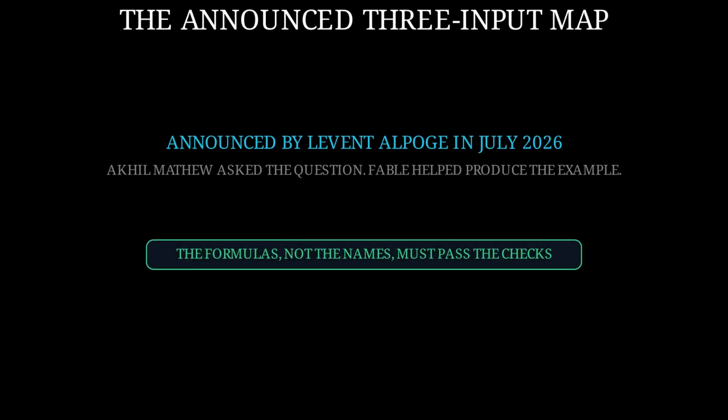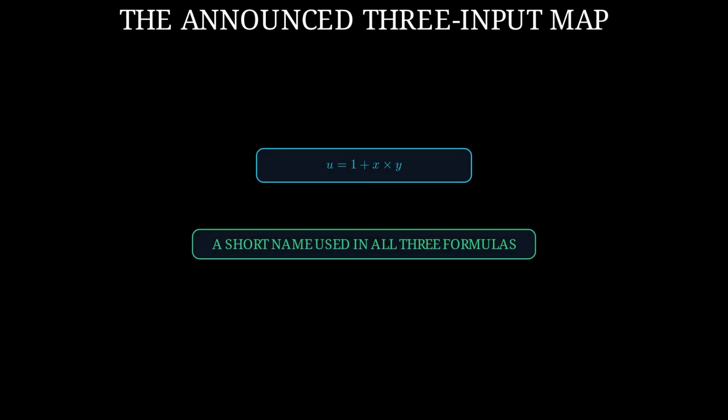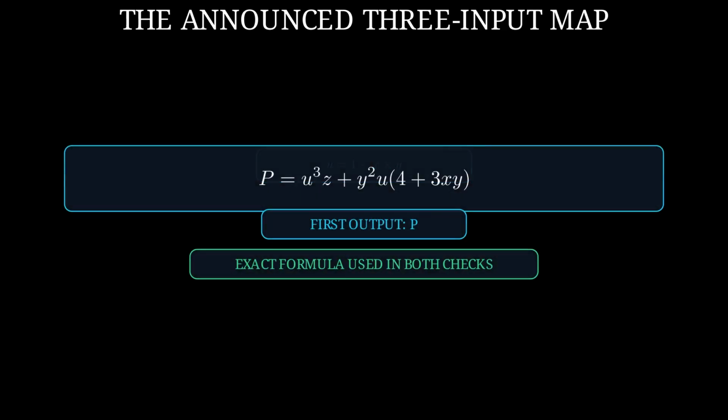Now we inspect the announced formulas themselves. Their source and discovery credit are recorded, but only exact calculations can show whether they work. The combination 1 plus x times y appears repeatedly, so the formulas call it u. This shorter name keeps the next 3 lines readable. We name the first output with the letter p. Its exact polynomial recipe is on screen and will remain available for the checks.